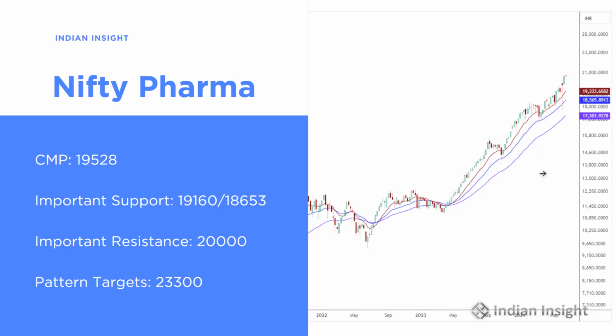Then we have the Nifty Pharma Index, which is currently trading around 19,528. This also has a long-term pattern target which has been active for some time, and this is around 23,300. The important resistance for this sector is around the 20,000 level.